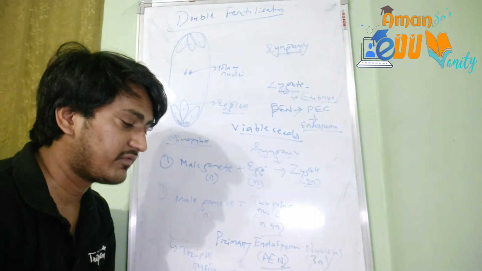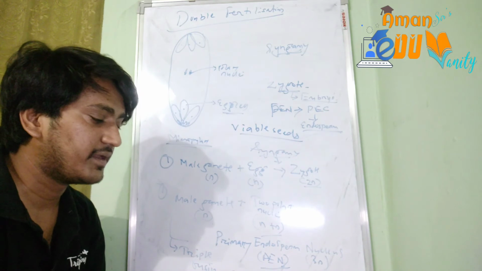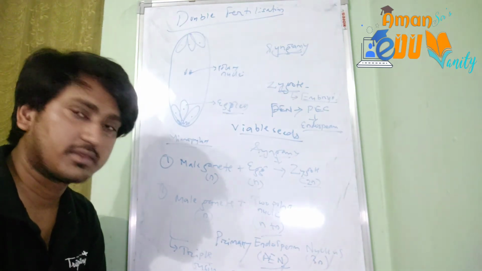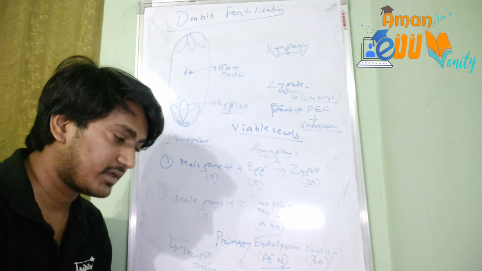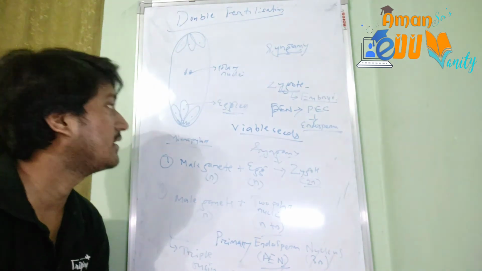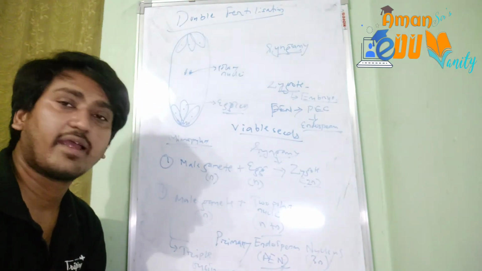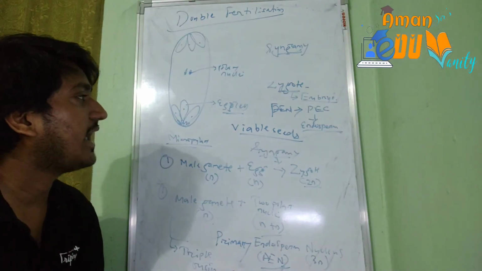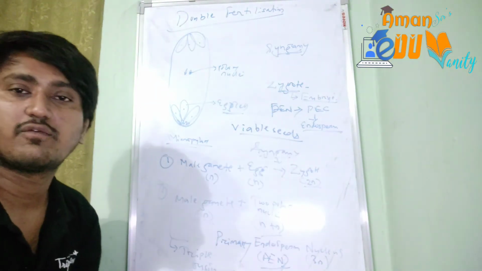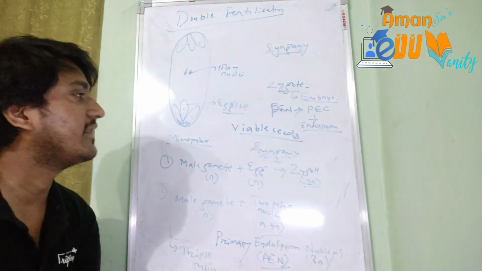So definitely double fertilization has its own significance. In angiosperms, the growth of the embryo sac is stopped after the 7 cell 8 nucleate condition, but as soon as fertilization is completed, it provides a stimulus to resume growth, and the primary endosperm cell is formed afterwards, which is a very nutritive tissue, and the endosperm is formed.